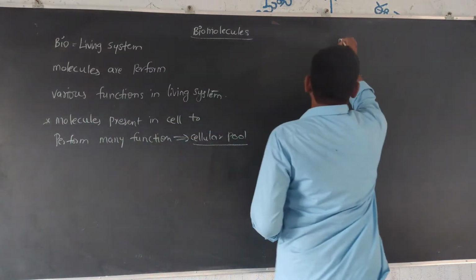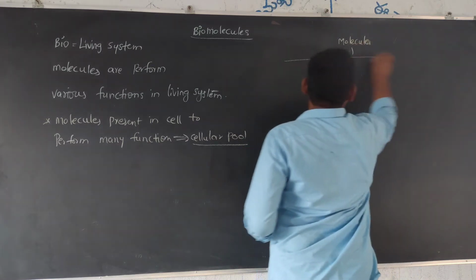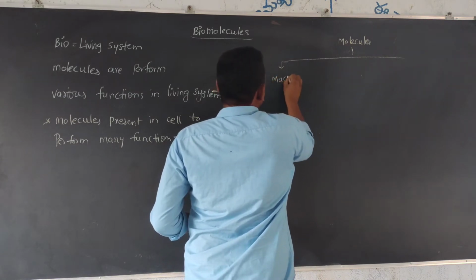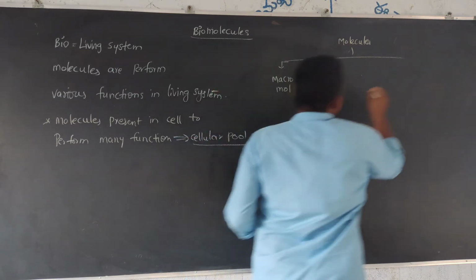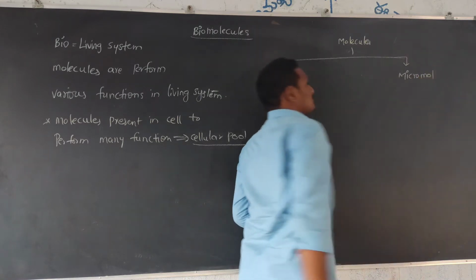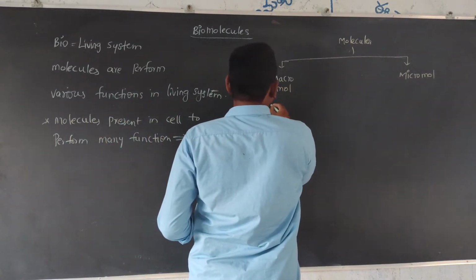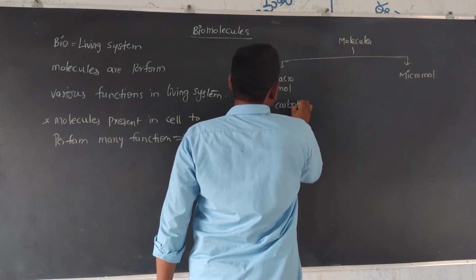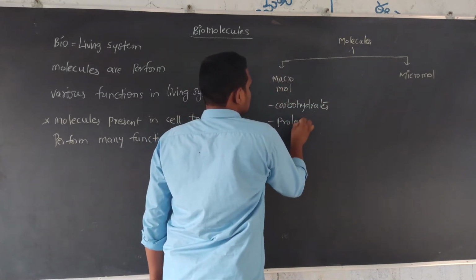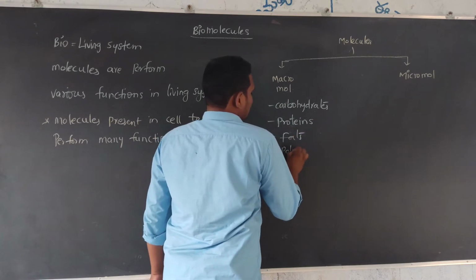Molecules are mainly two types: macromolecules and micromolecules, micro and macro. These macromolecules are generally carbohydrates, proteins, fats, polysaccharides.